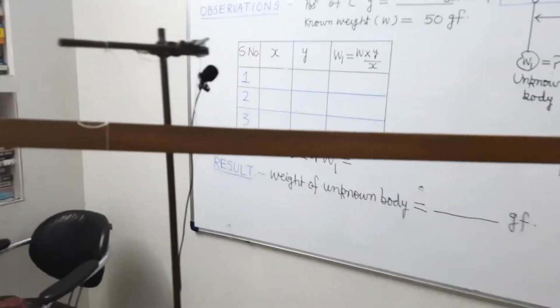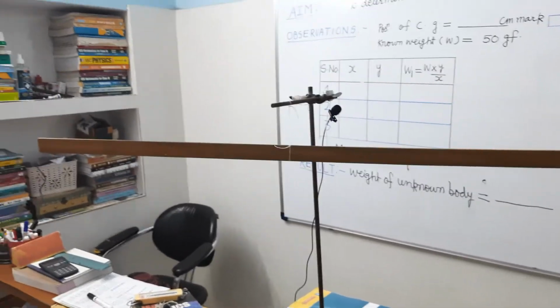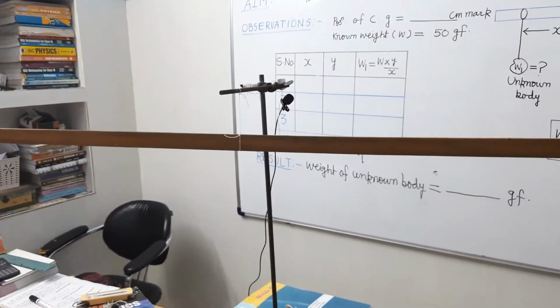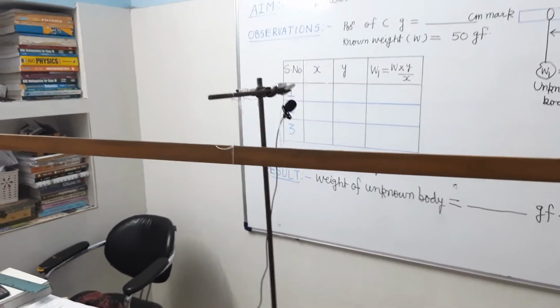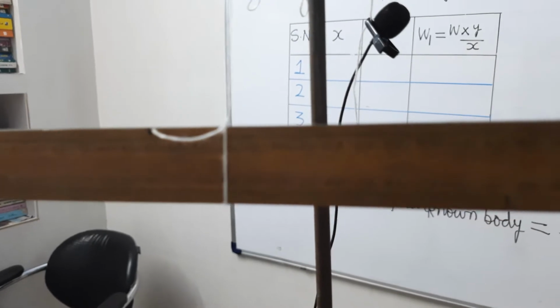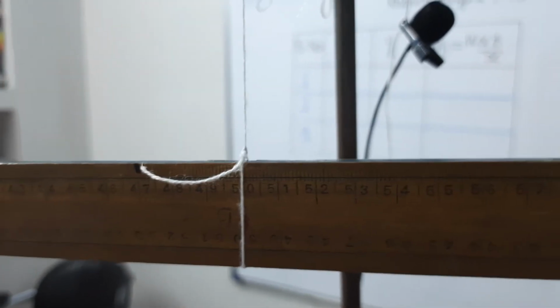This thread loop, this scale is balancing at which mark? The scale is balancing at the 50 centimeter mark. It is balancing horizontally without the help of any weight on either side at the 50 centimeter mark. Therefore, its center of gravity is at the 50 centimeter mark. It's clear.